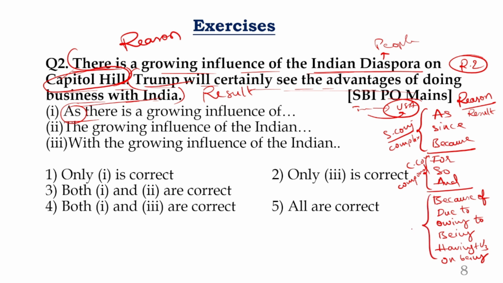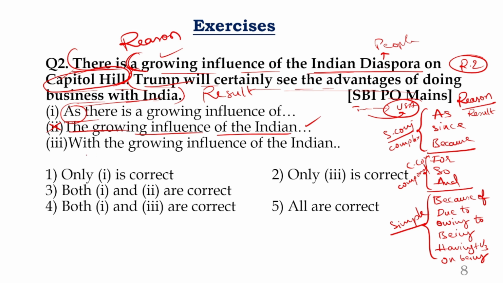Next, there are phrases in the beginning. When you use all these phrases, of course all of them are reasons, you are speaking about a simple sentence, so you should be able to identify immediately. And remember, it is not just these words, there are many other combinations that can give the meaning, but the standard expressions are the ones. Okay, now look at this, the second one, the growing influence of Indian diaspora on Capitol Hill. Now can you start the statement here? The sentence is from here, a growing, change to the growing influence of Indian diaspora on Capitol Hill. Is there a meaning? No meaning, right? You can keep the second one out. Now coming to the third one, what is the third one?